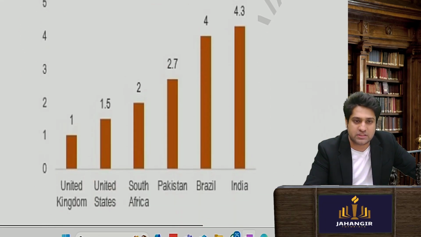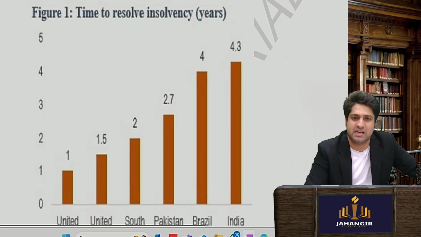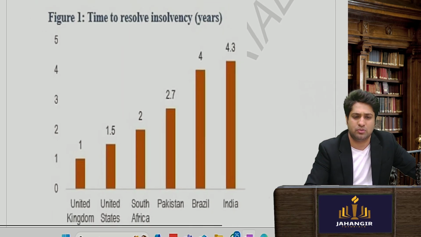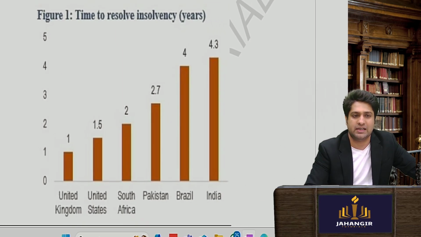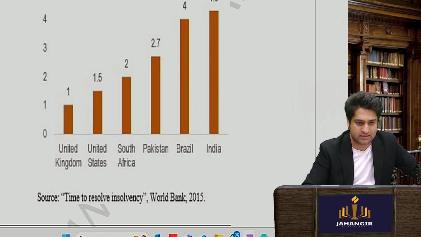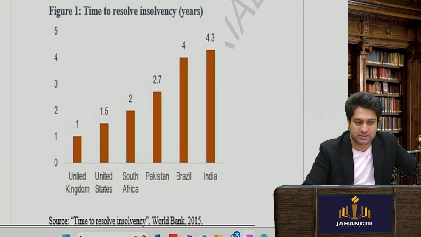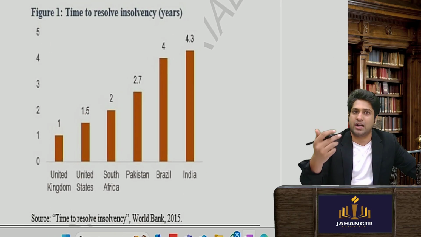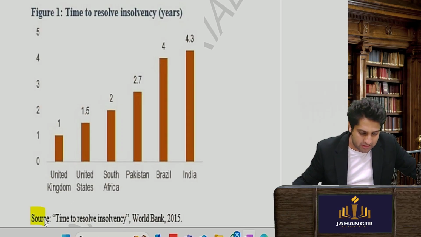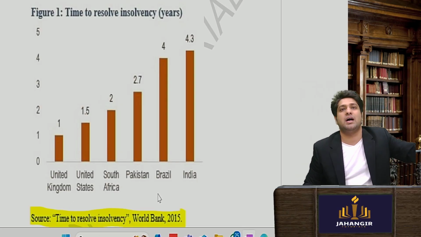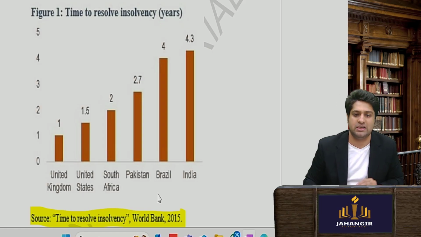Sir, why was this Insolvency Act passed in the first place? Why did it not continue with the older acts? Basically this is the time to resolve insolvencies. You can write this, that the main reason why they brought in the IBC code 2016: in 2015 World Bank stats showed what it was before the act.